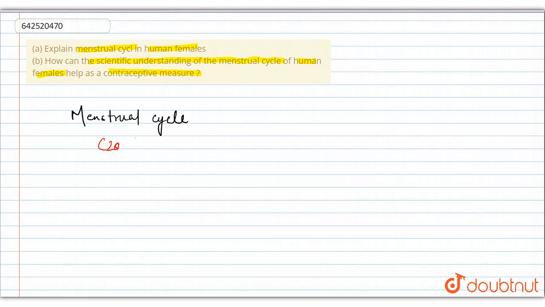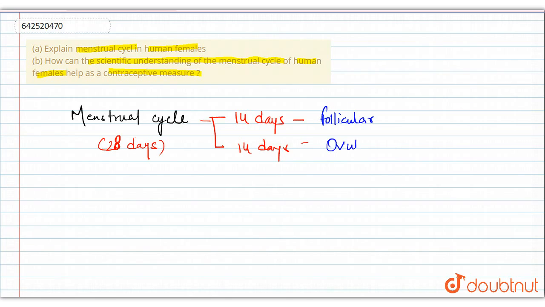This is an average number of days of the menstrual cycle, in which we divide these 28 days into two parts. The first is the 14 days and the second 14 days. These first 14 days are called the follicular phase of the menstrual cycle, and the second 14 days will be called the ovulatory phase of the menstrual cycle.